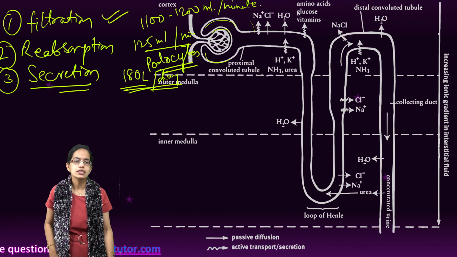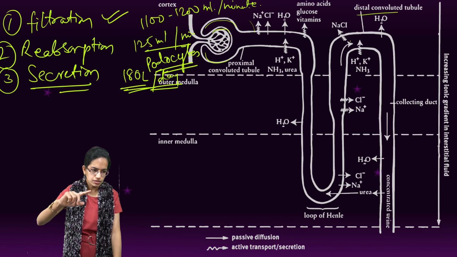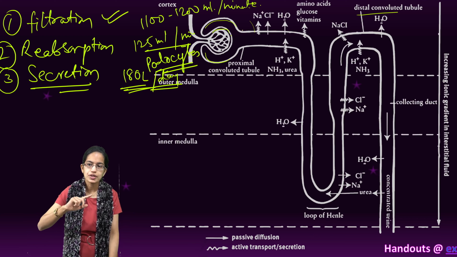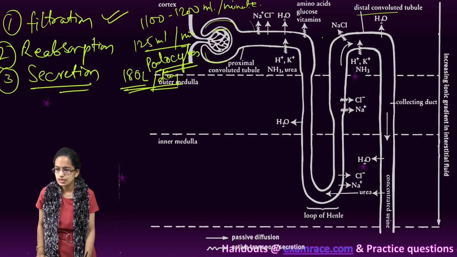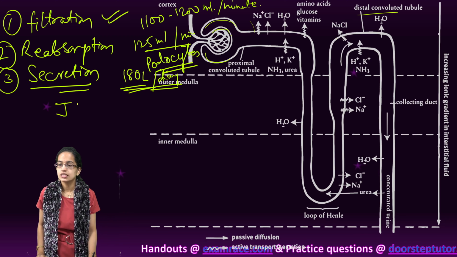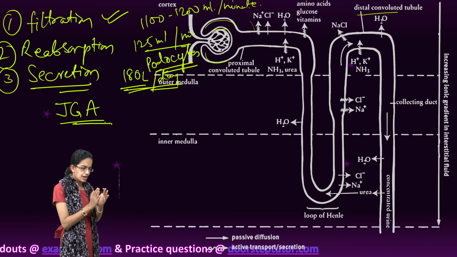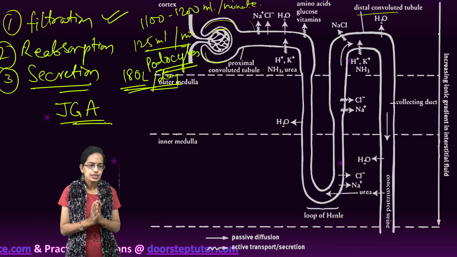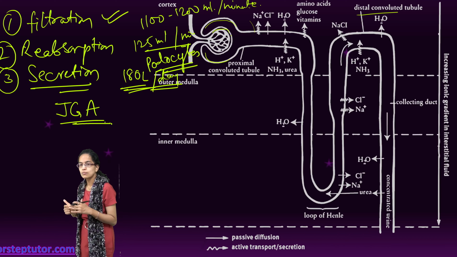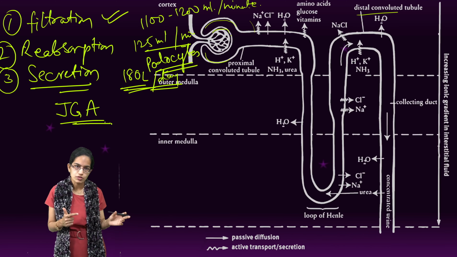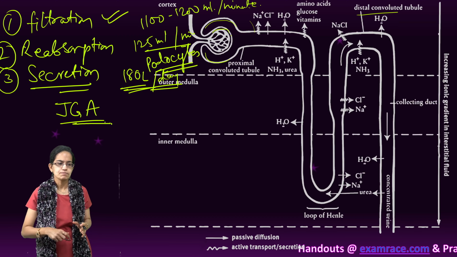Now, towards the distal convoluted tubule and the region where you have the efferent arterioles, there is the JGA, the juxtaglomerular apparatus. This juxtaglomerular apparatus is an important sensitive region, which is, as we said, the modification of the distal convoluted tubule and the efferent arteriole system.